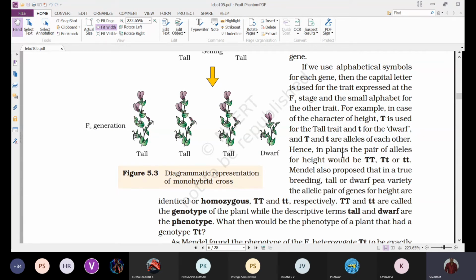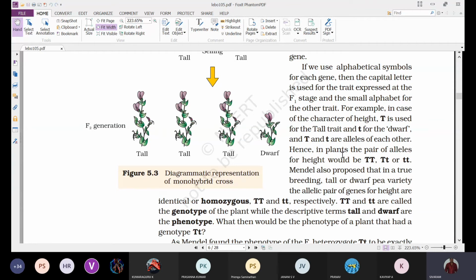So whatever trait is expressed in the F1 generation, for that trait we have to use the capital letter of the alphabet. That represents the dominant.